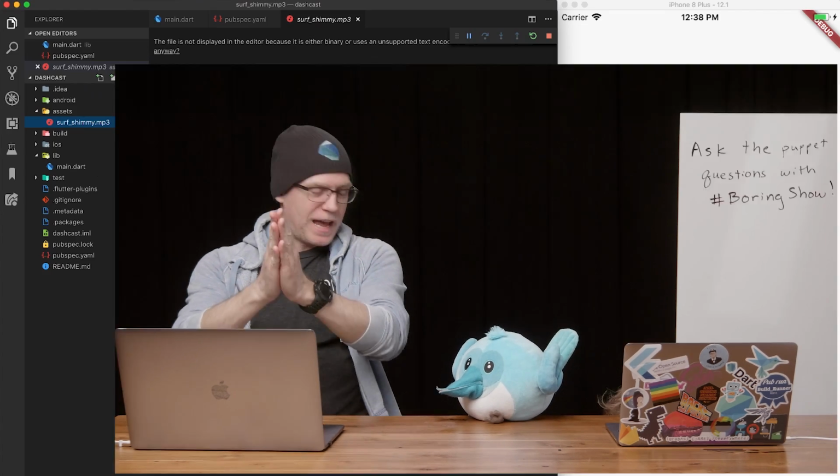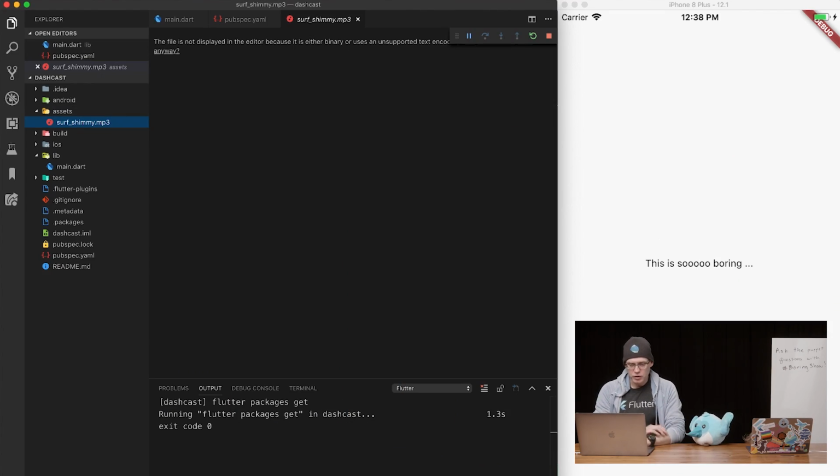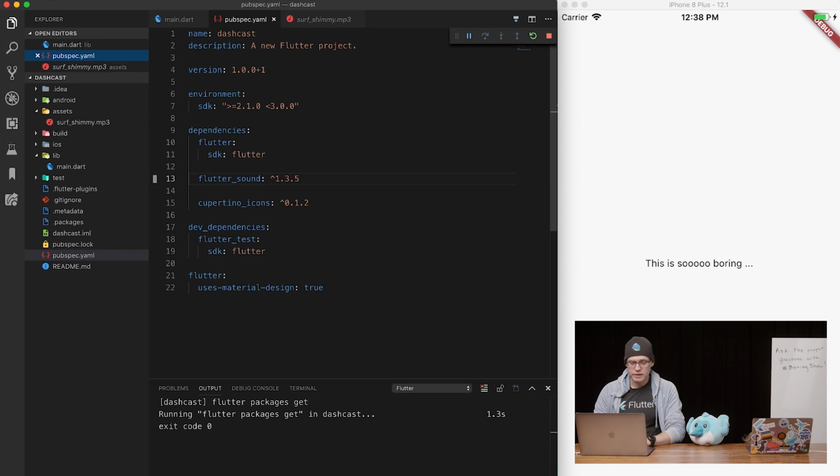Under Assets, we have Surf Shimmy. So we need to add that in, because whenever you add an asset, you need to add it into your pubspec here. And if I remember correctly, how does Assets look? Is it Asset or Assets? Assets. Okay. Pretty sure. It's also in the comments there, which I deleted. And this is in Assets. Don't worry, we'll get errors if it comes out.